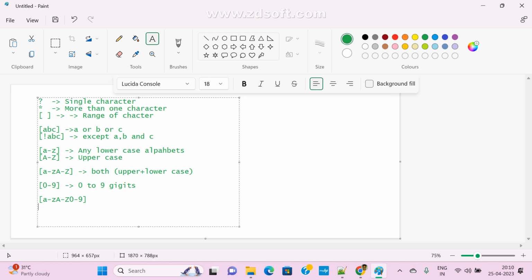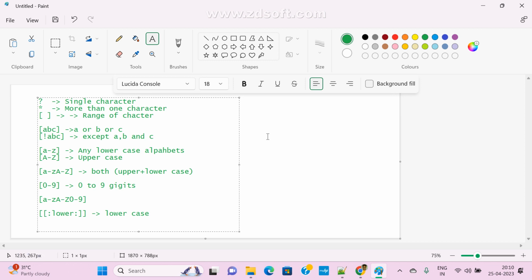In that case there are many ways we can pass. This is a double colon, only lowercase, so lower colon. So this is how we can use it, we can see later. Just remember this is only lowercase: whatever you want, we can pass everything in lowercase only. If you want to pass uppercase, this is only lowercase.